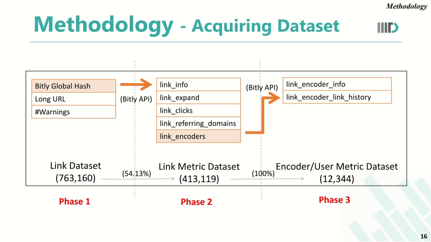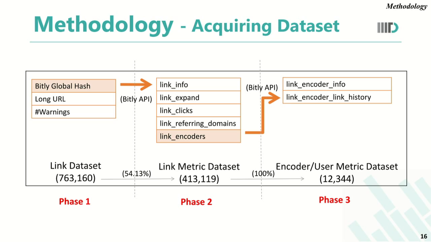After getting this dataset, we use this as a seed input and use the Bitly API to further query this dataset and collect the analytics corresponding to Bitly. The analytics that we collected was link information, which is who's the user who created that link, the timestamp that link was created, then the number of clicks received on that link, followed by the domains which are referring traffic to that particular malicious link, and the number of encoders.